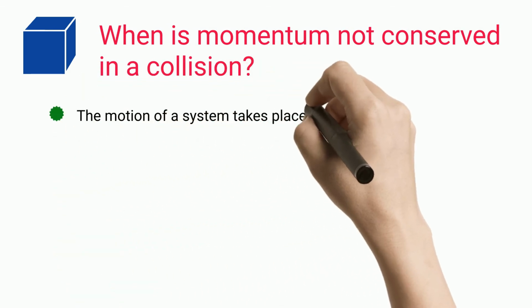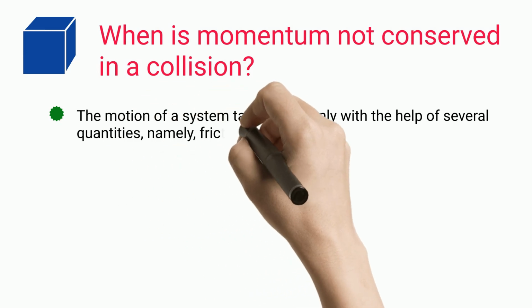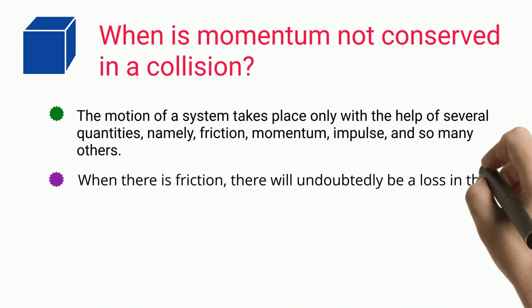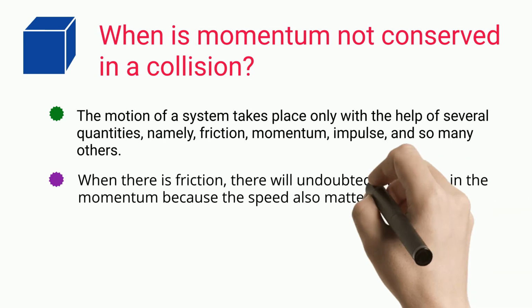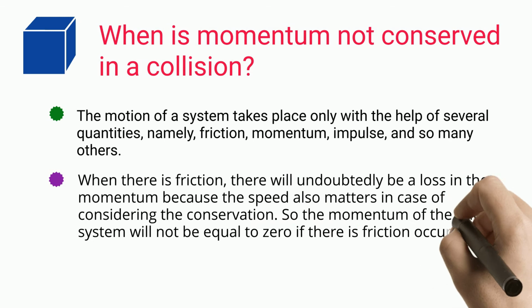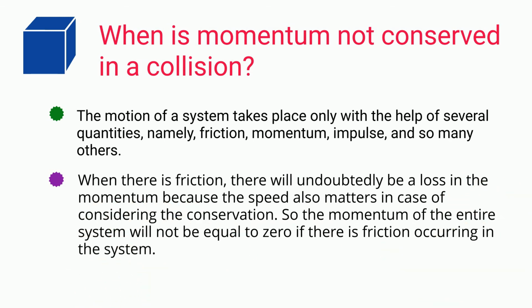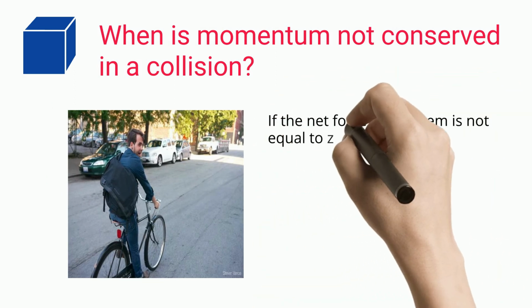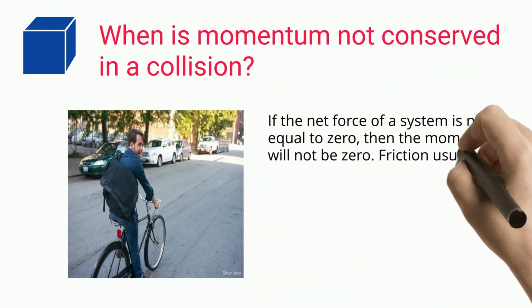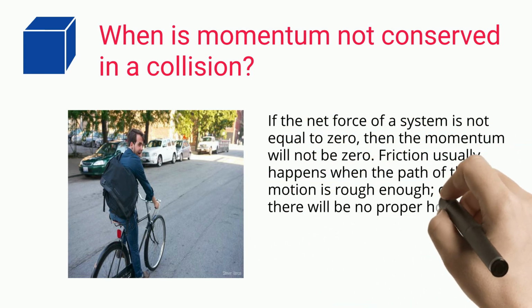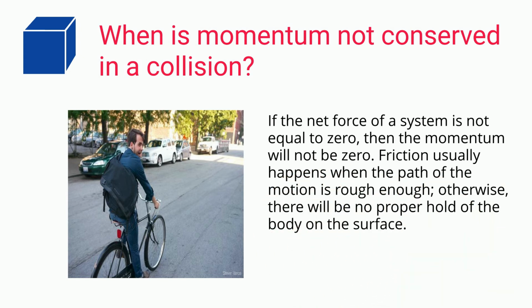The motion of a system takes place only with the help of several quantities, namely friction, momentum, impulse, and so many others. When there is friction, there will undoubtedly be a loss in the momentum because the speed also matters when considering conservation. So the momentum of the entire system will not be equal to zero if there is friction occurring in the system. If the net force of a system is not equal to zero, then the momentum will not be zero. Friction usually happens when the path of the motion is rough enough, otherwise, there will be no proper hold of the body on the surface.